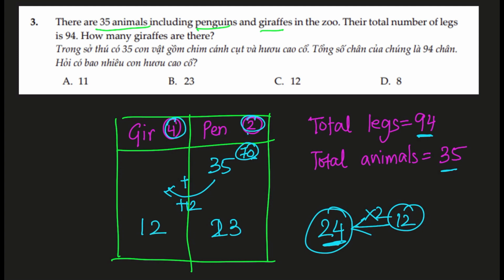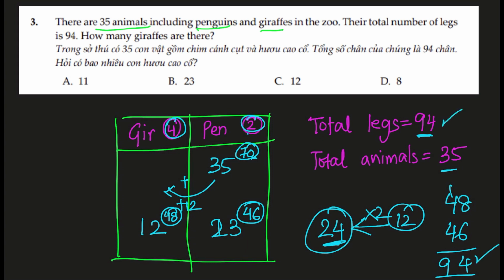So giraffes are 12, penguins become 23, 12 giraffes means 48 legs, and 23 penguins means 46 legs. Let's add them together, 48 and 46, that is 94. Correct, that is the number of legs we were looking for, and we got our answer. Let's read. They are asking how many giraffes are there. There are 12 giraffes. Our correct answer.